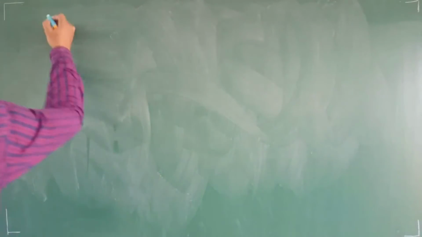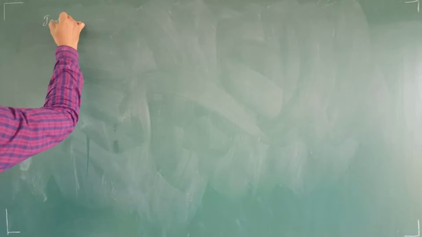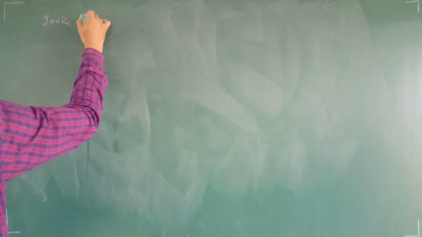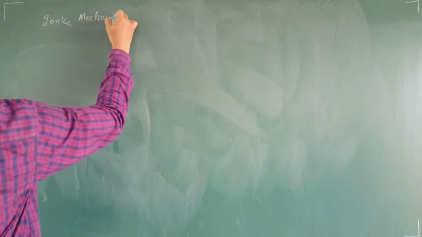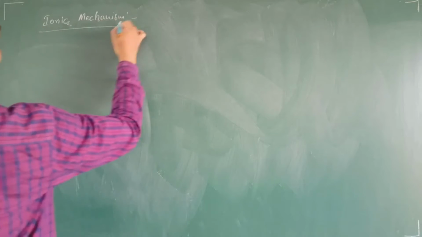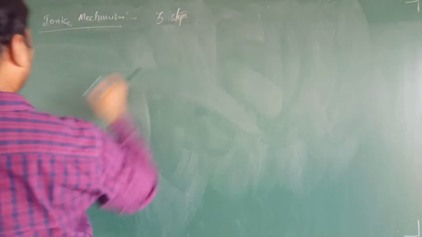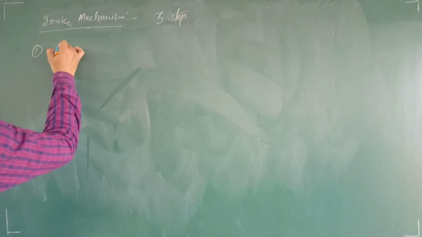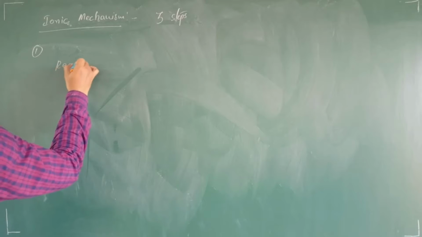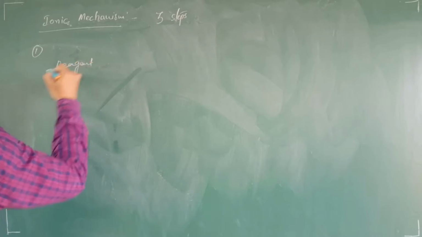Now, ionic mechanism. This ionic mechanism generally proceeds in how many steps? 3 steps. Okay. In step 1, I am taking the reagent. That means this reagent has to attack. Our alkene is the substrate.